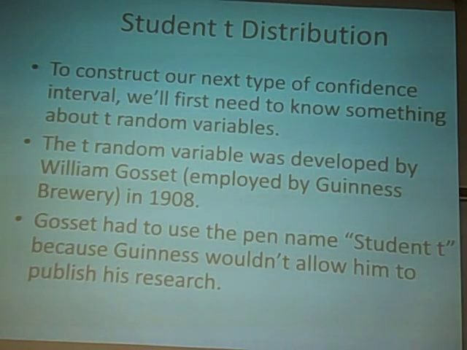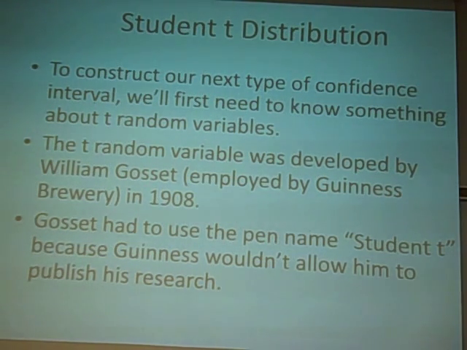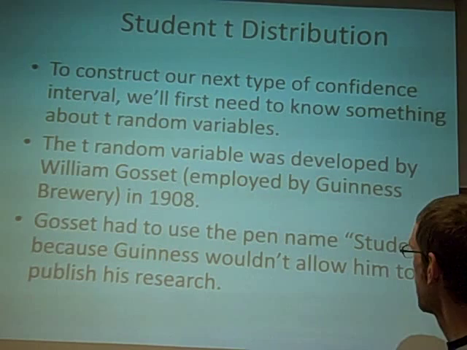What he did for Guinness Brewery was quality control. And anytime in any business people are doing quality control, you need statisticians. William Gossett was a statistician, and in 1908 he came up with the T distribution and used it in a context similar to what we're going to use it for today.